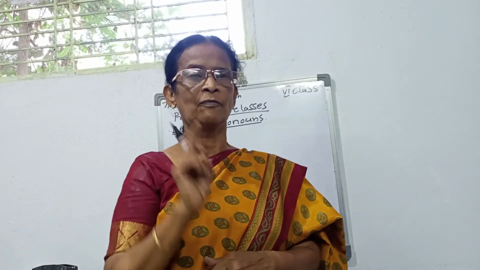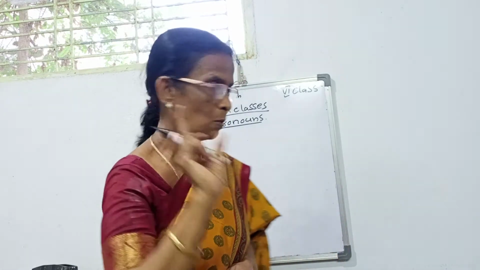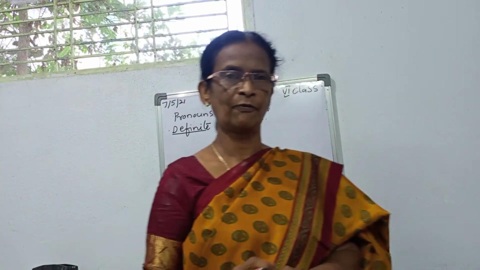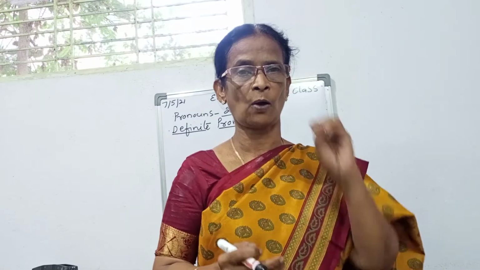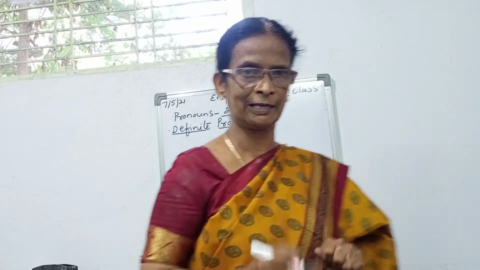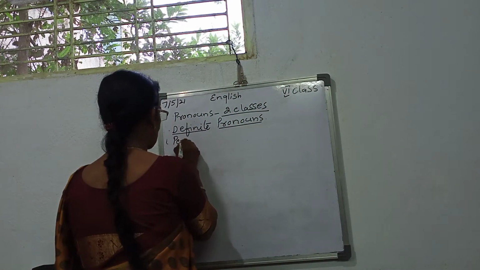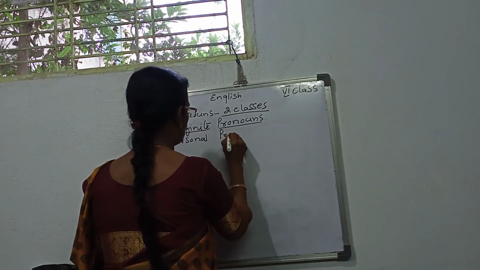Okay. Here we have two classes of the pronouns. Number 1 is definite pronoun. Under the definite pronouns we have again 5. Okay, one by one I'll explain. Number 1 is personal pronoun.